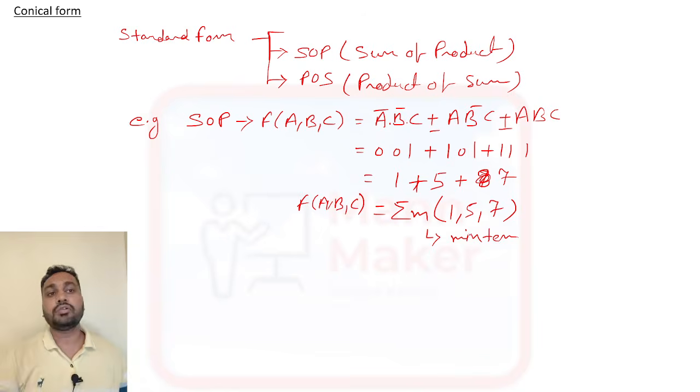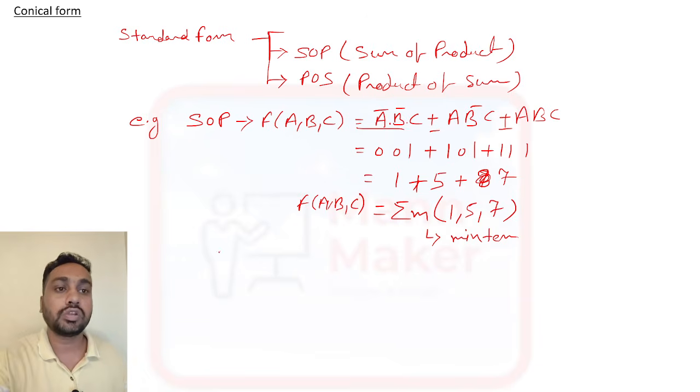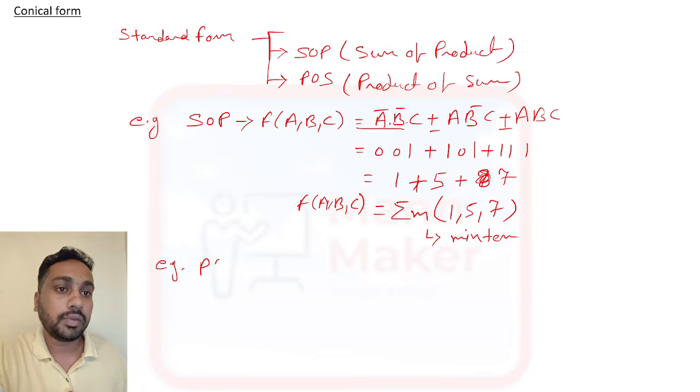Okay, so sometimes you will get a question in number form, or directly in expression form. So you need to represent it both ways. Now, if you see POS, POS means product of sum. So, product of sum for three variables A, B, C.